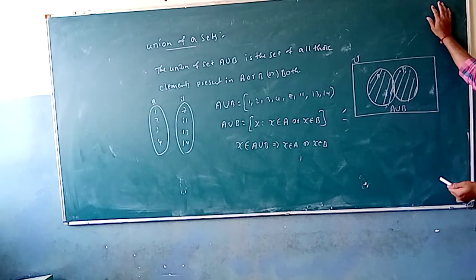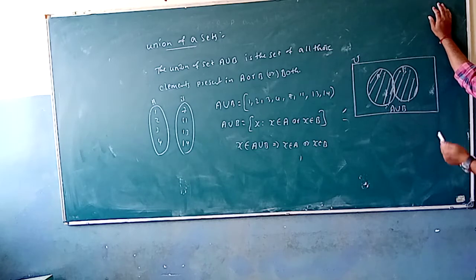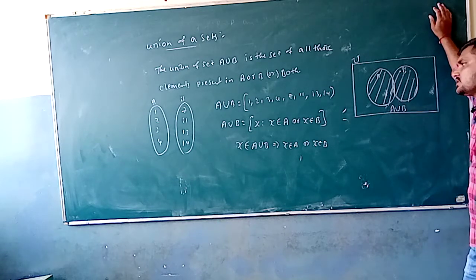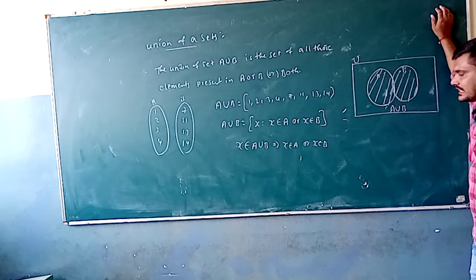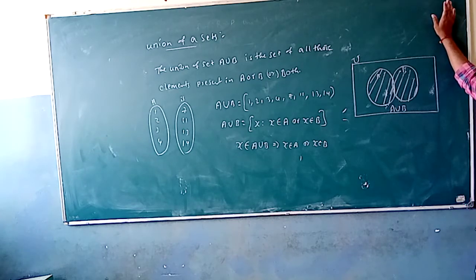So the definition says that the union of A and B is the set of all those elements present in A or B or in both the sets. Suppose A is equal to 1, 2, 3, 4 and B is equal to 7, 11, 13 and 14. Then A union B is equal to 1, 2, 3, 4, 7, 11, 13, 14. In a mathematical way it can be represented as A union B is equal to the set of X such that X belongs to A or X belongs to B. We can say that X belongs to A union B, which implies that X belongs to A or X belongs to B.